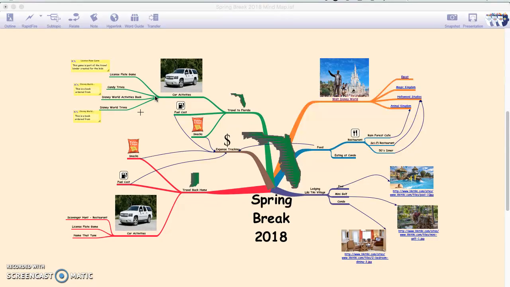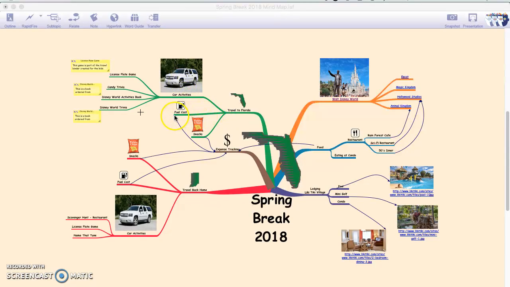So I'm putting together a binder, and we're going to include a license plate game, a candy trivia game where we'll give them the slogans of different candies. They can guess what those are. And I also purchased a couple books to look at Disney World activities and Disney World trivia on the way down there. You can see I created some notes here to highlight that these are books. These are games that are in a binder. I also included just a picture of our car to make it a little interesting.